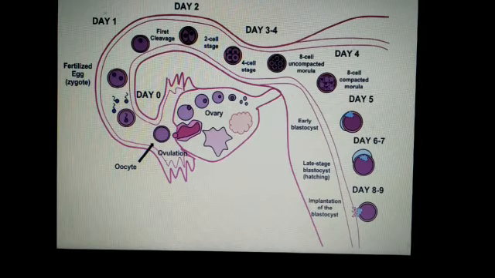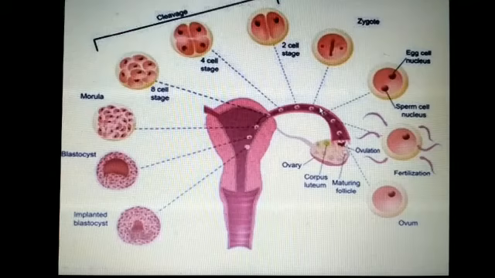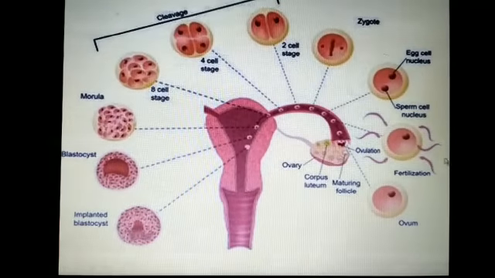When the blastocyst attaches to the uterus, the uterine cells divide rapidly and cover the complete blastocyst. As a result, the blastocyst becomes embedded in the endometrium of the uterus, and this is called implantation, and it leads to pregnancy.